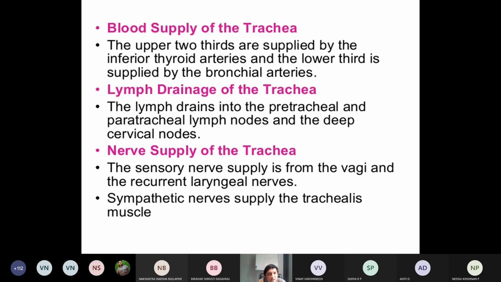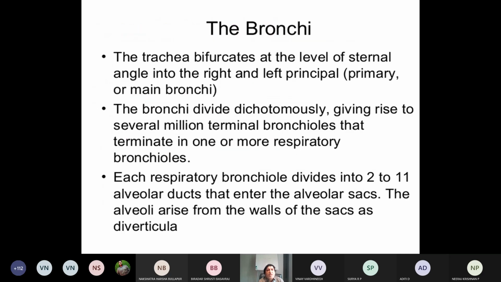Now, what is the lymphatic drainage? Pretracheal and paratracheal lymph nodes, and the deep cervical lymph nodes. Then what is the nerve supply? Sensory nerve supply from the vagus, that is recurrent laryngeal nerve, and sympathetic nerve for the trachealis muscle, that is vasomotor.